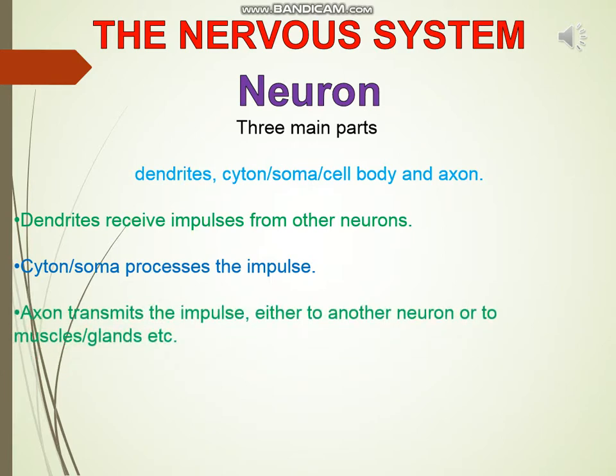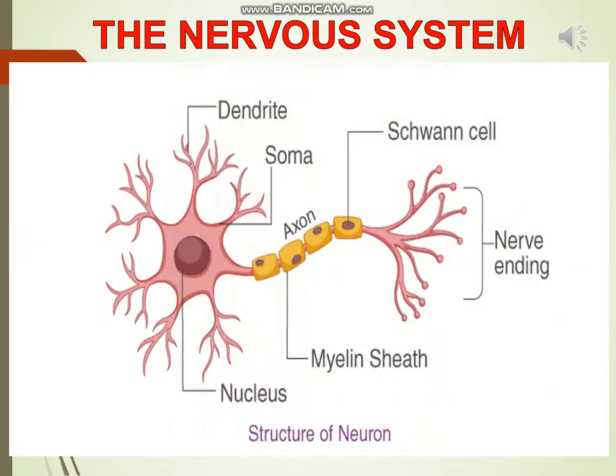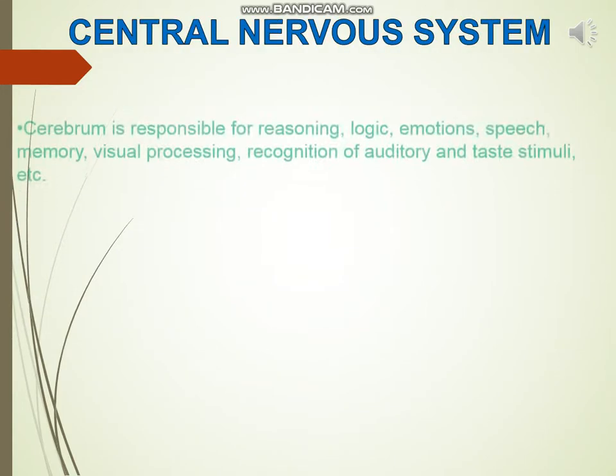Axons may be myelinated or non-myelinated. The impulse transmission is faster in myelinated neurons. The structure of neuron is shown in the given figure. The central nervous system, CNS, is made up of the brain and the spinal cord.